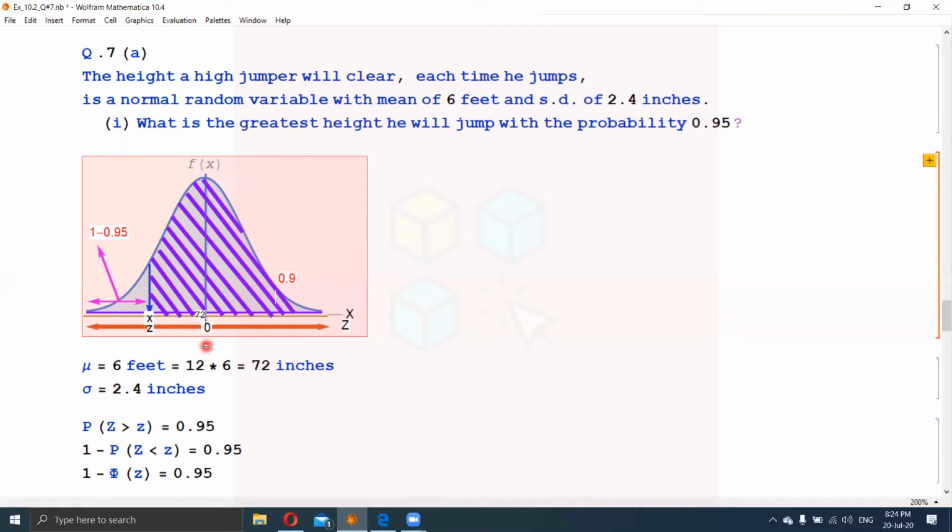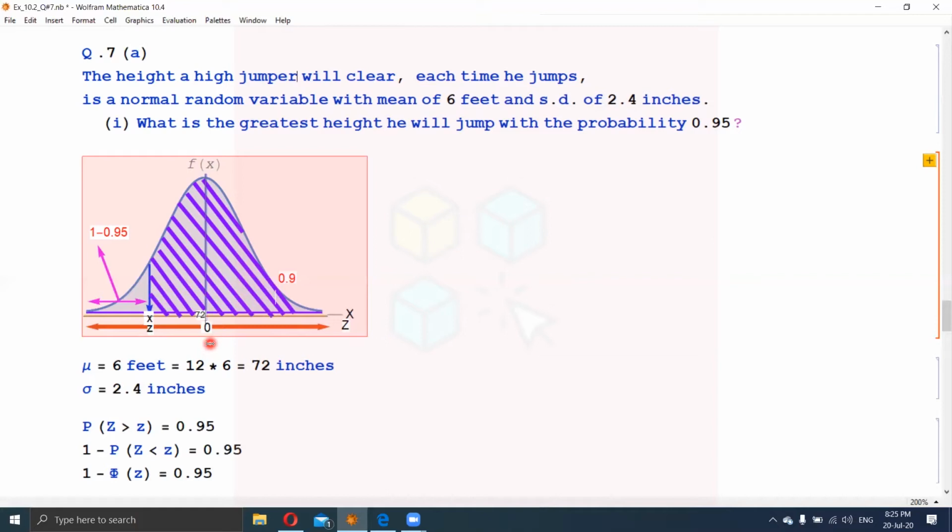You can notice that the mean on the x-axis is 72, and there is one more line which is parallel to the x-axis having the mean in the center as 0, because the scale is the z scale. So 72 on the x-axis corresponds to 0 on the z scale, always.